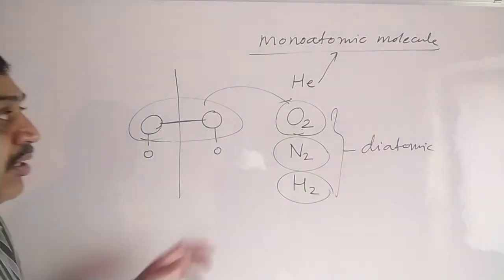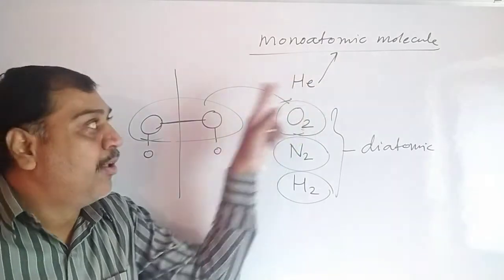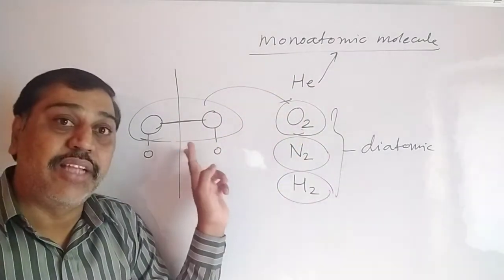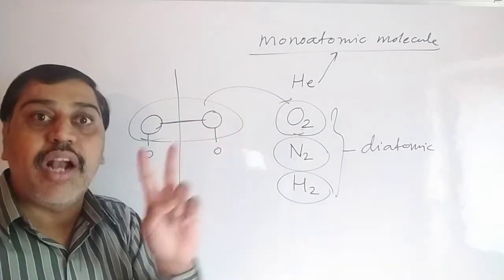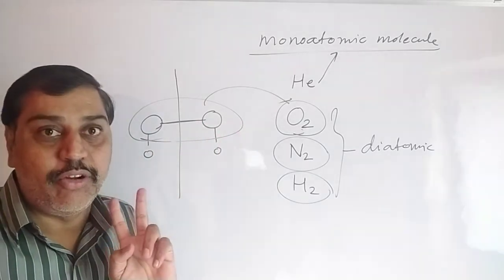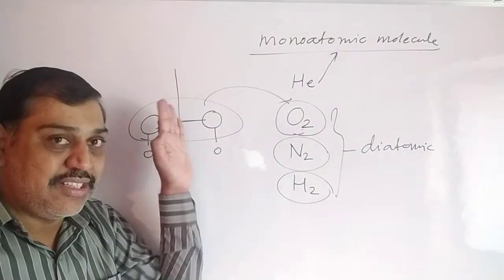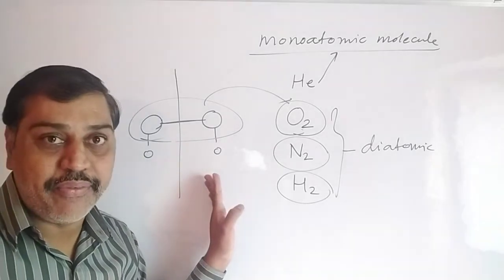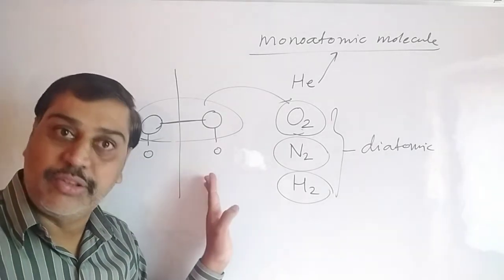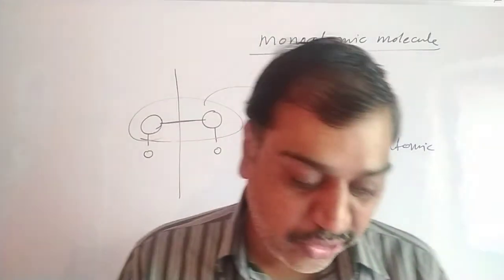Just as He has 3 translational degrees of freedom, a diatomic molecule also has 3 translational degrees of freedom. Along with these 3, it has 2 extra degrees of freedom, which are said to be rotational degrees of freedom. Either they rotate about the vertical axis or about the horizontal axis. So it has a total of 5 degrees of freedom: 3 translational plus 2 rotational. That is the diatomic molecule. In short, I have told you.